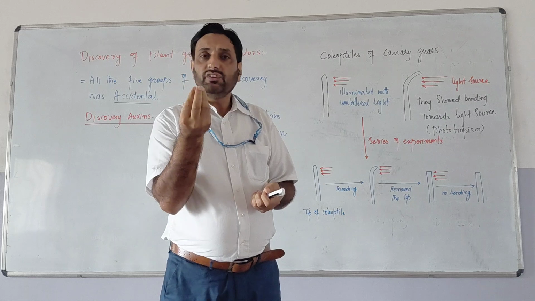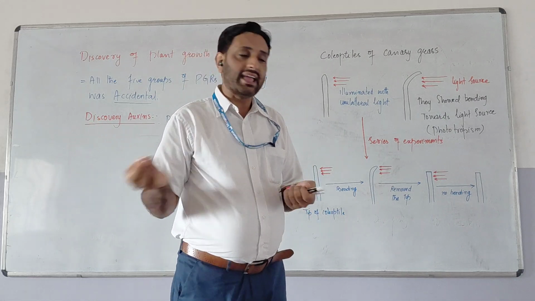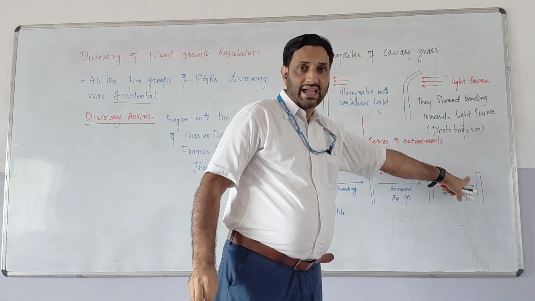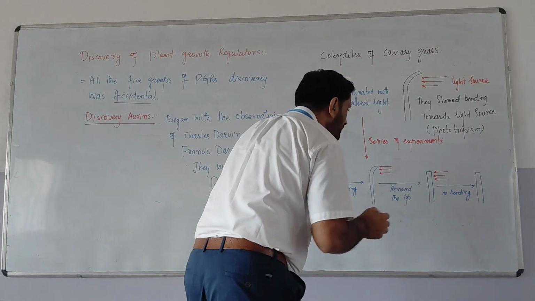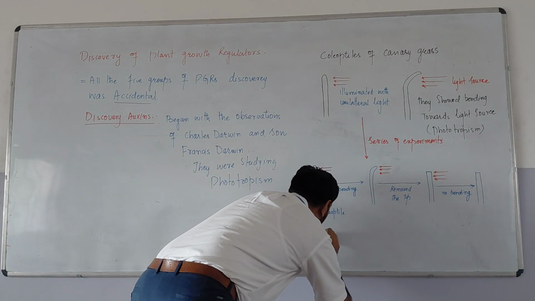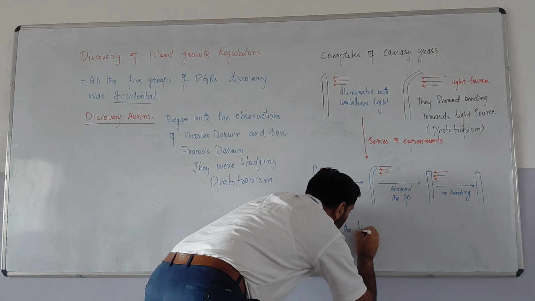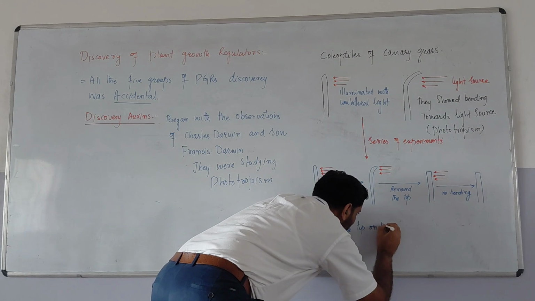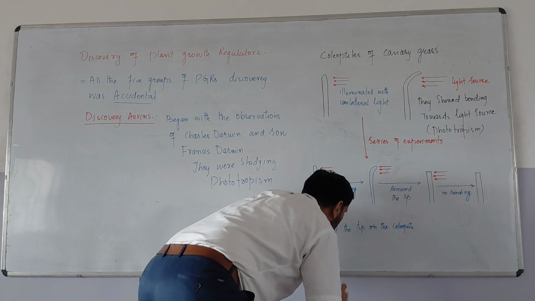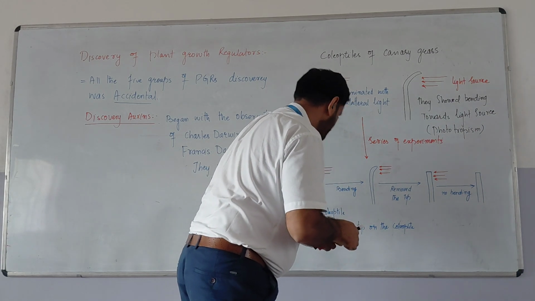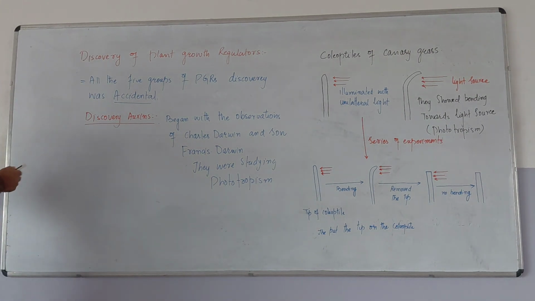After that, the tip which had been removed was kept in an agar medium. Then the tip was again placed onto this coleoptile. Then they did the experiment again. So when they took the tip, they put the tip on the coleoptile. What they did, let me draw it here. Suppose this is the